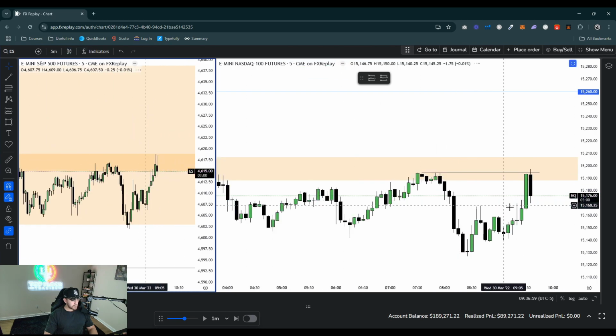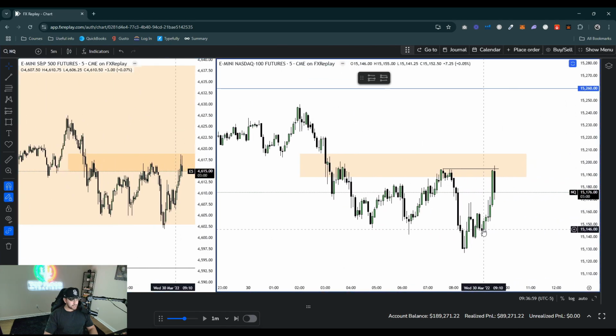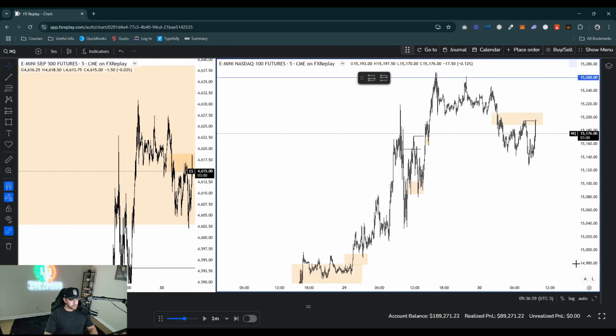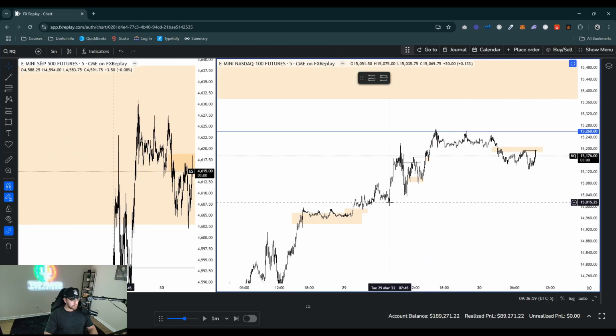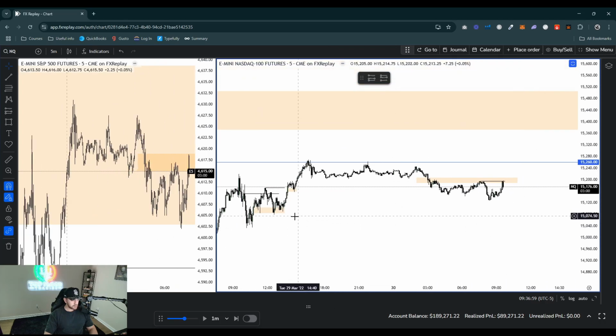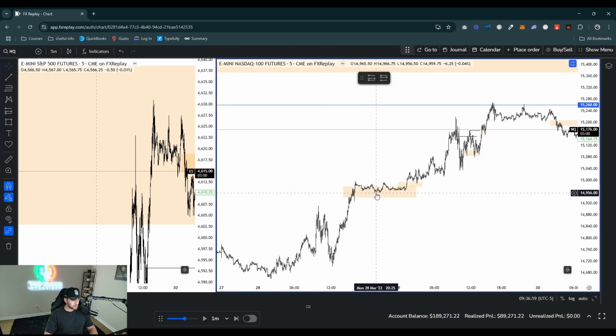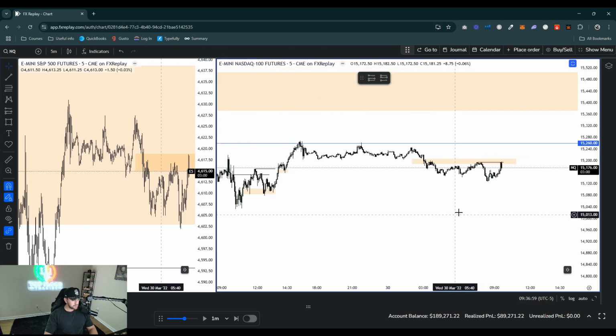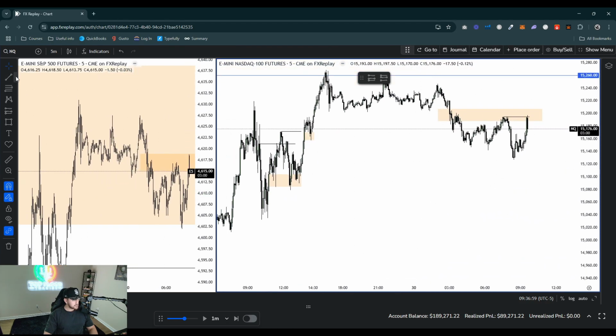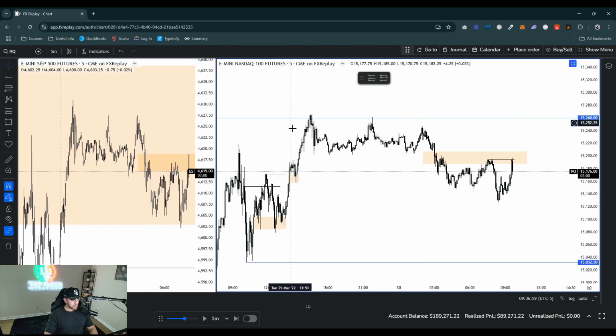So I'd be looking for a new 5-minute change in state delivery all the way down here for potentially the low of the previous day, which has already been taken. All right, so I guess we're looking at the Monday range, or is this? No, this is Wednesday. Okay, so yeah, this is the previous day low. Wait, where's the previous day low on Wednesday? It's over here. Okay, it's all the way down here. Damn, it's too far. I'd just be looking at possibly this 10 a.m. low from yesterday. It's a nice little range right here.